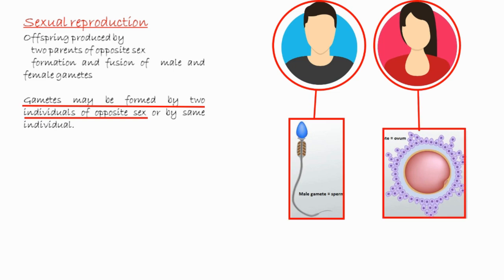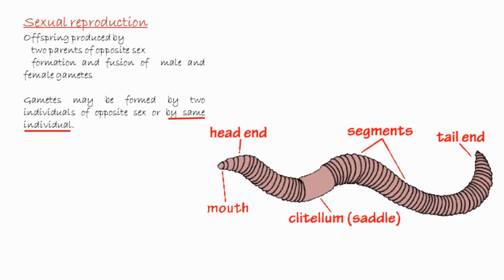But can you find an example of an organism in which both gametes of opposite sex are formed by the same individual? Do you remember the earthworms? We have discussed them in great detail during the +1. In earthworms, both the gametes of opposite sex are formed by the same individual.